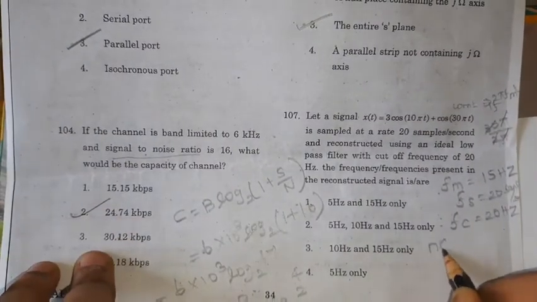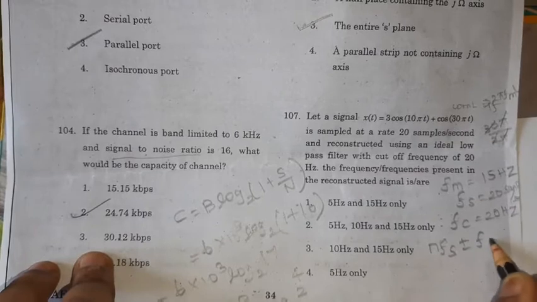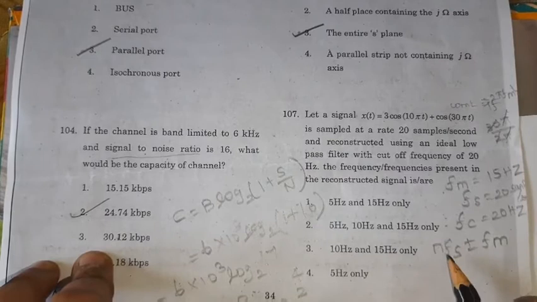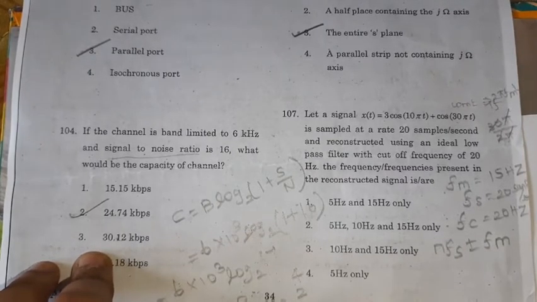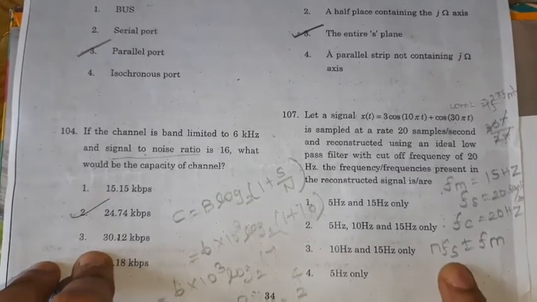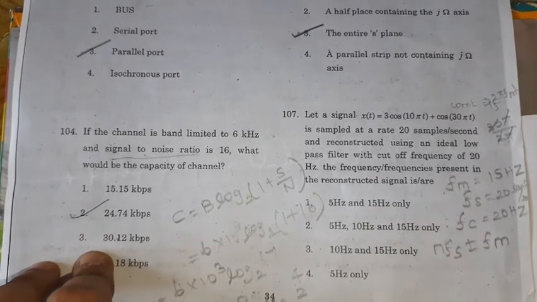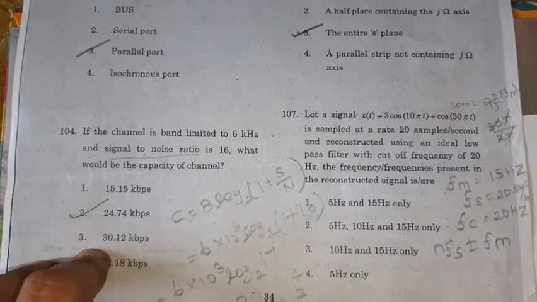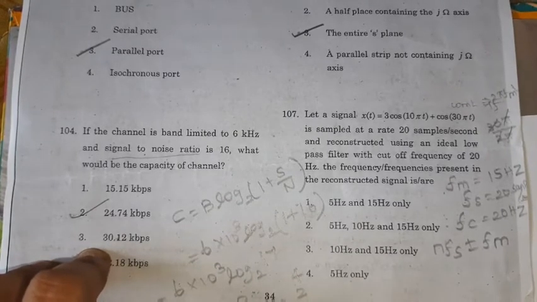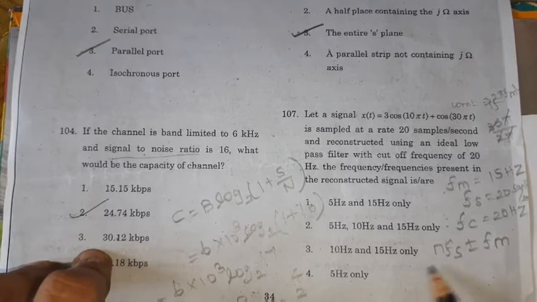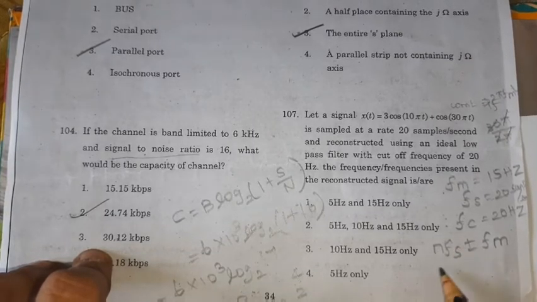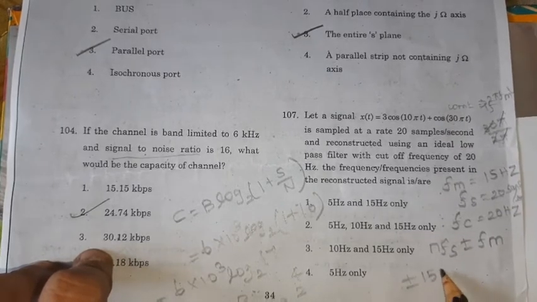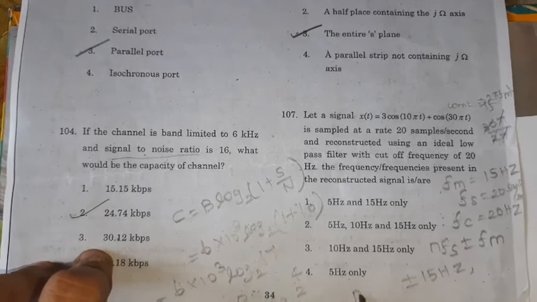How to find out? The formula is n Fs plus or minus Fm. Substitute n equal to 0, 1, 2, etc., and substitute for Fs and Fm. We will see what frequencies will be present in the reconstructed signal. When n is equal to 0, the first term becomes 0, so plus or minus Fm, that is plus or minus 15 Hertz, will be present for n equal to 0.